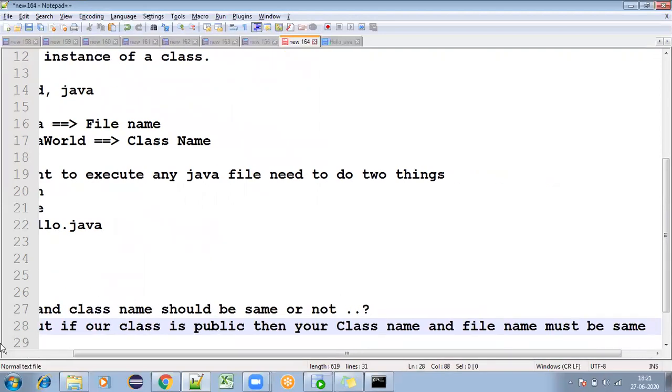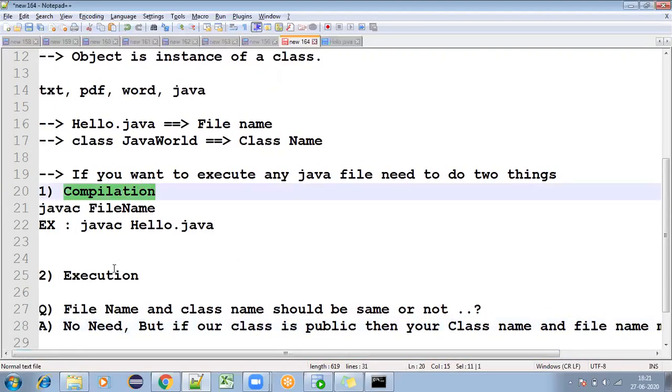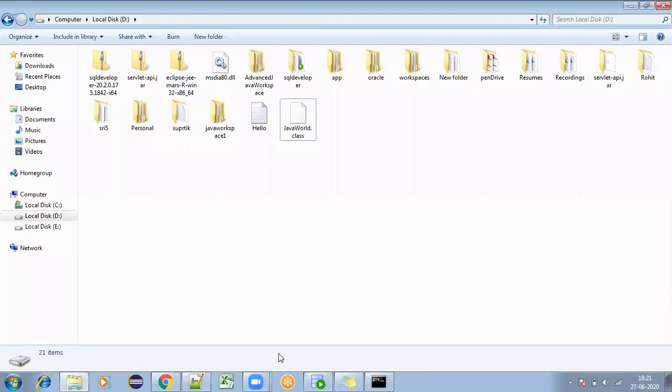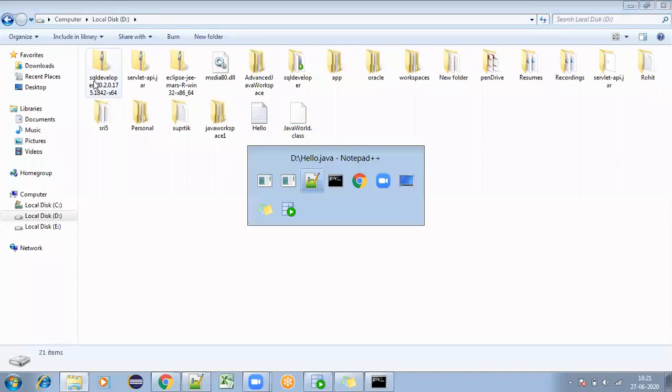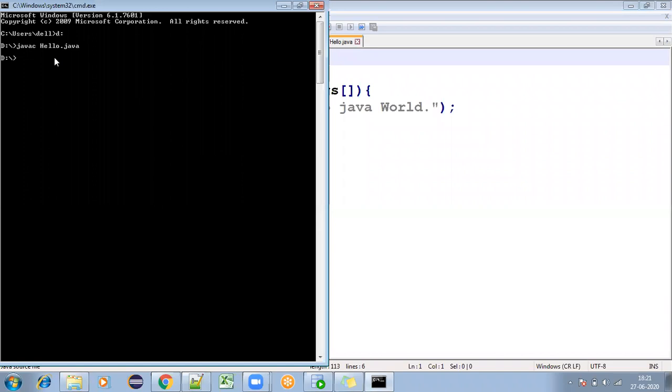So till now we didn't execute it. We just completed the compilation part. Execution is still pending. In the earlier scenario, I changed public later, and I don't want to confuse you. Till now your class is JavaWorld without public, in hello.java. You compiled it and it is generating a dot class file. The dot class file name is nothing but JavaWorld.class.